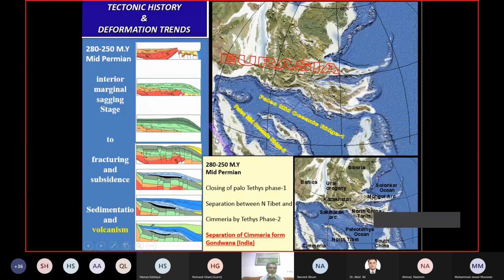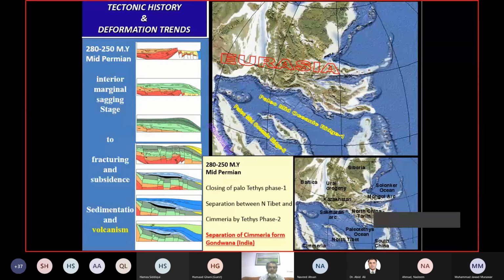Here the margin might have gone through a number of stages of deformation, which includes the interior marginal sagging stage 2, the fracturing and subsidence of the basin, and the sedimentation and volcanism. Now, why is Permian Sumerian rifting important for us to understand? Because we see the Panjal Traps of Permian origin, which are volcanics.